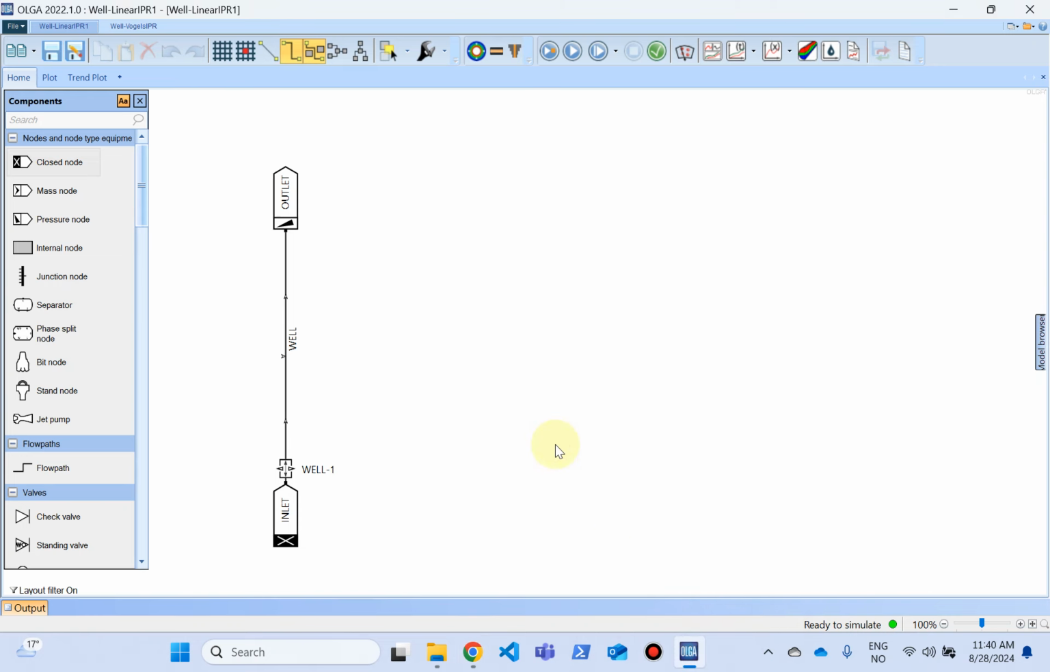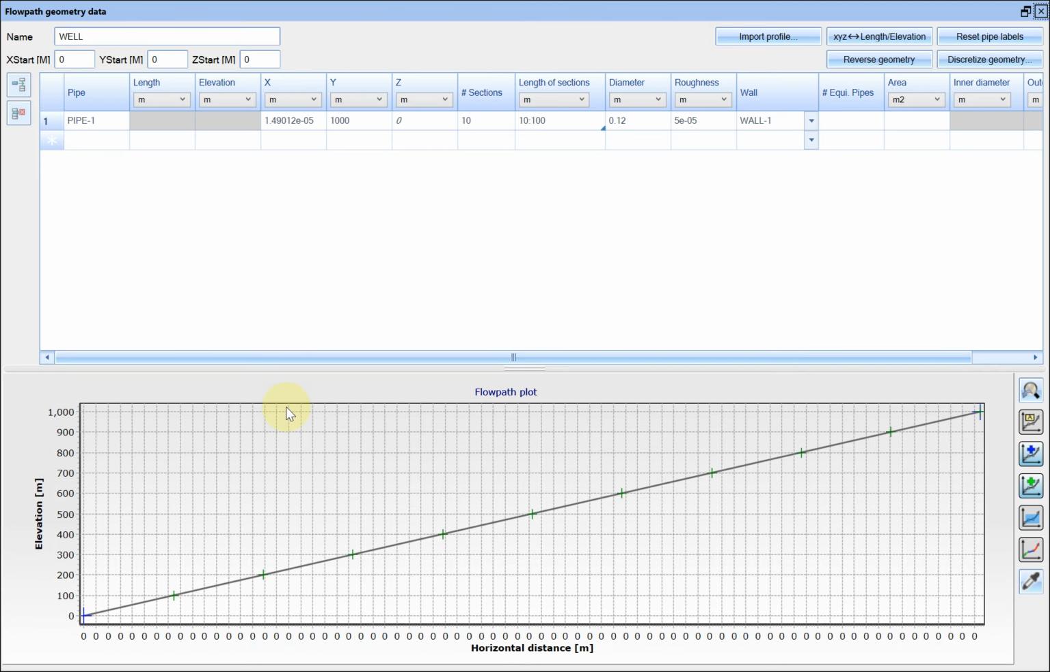So in the first one, that is the linear IPR. If you look at the geometry of the well, it's basically a very vertical well with 1000 meters of elevation. It's like 1 kilometer elevation, and x is more or less 0. There is almost no horizontal x here. And the roughness, the diameter and the length of the section, you can see here. It's divided into 10 sections. It's a very simple geometry. There is no complication here.